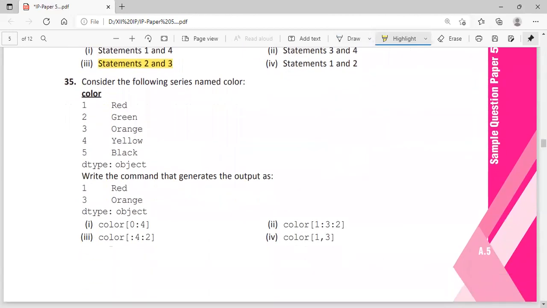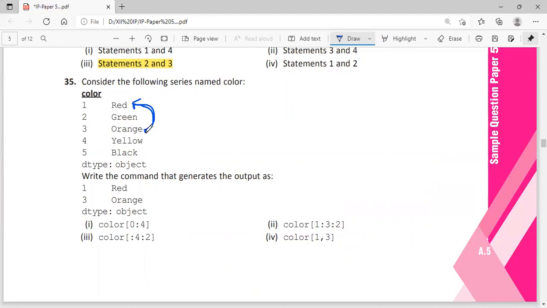Consider the following series color. You are given the series color, with indexes 1 to 5 and 5 colors given. Write the command that generates the output as red and orange. You want to get two values, the first two values only. So how will we get it?